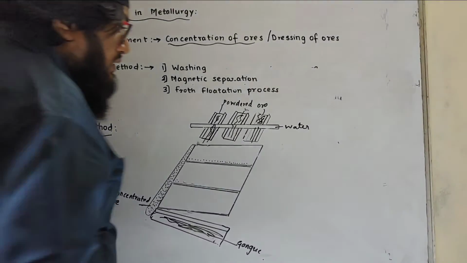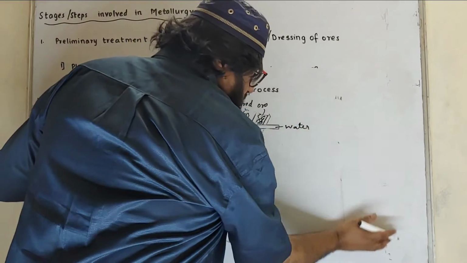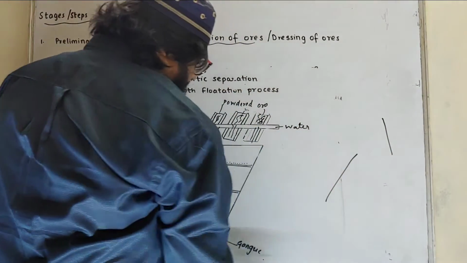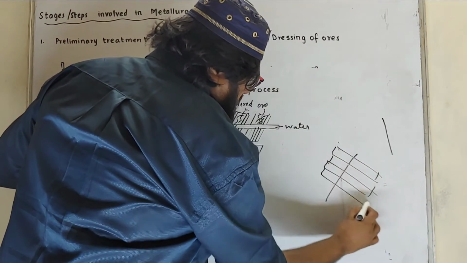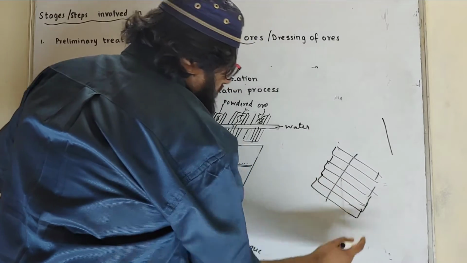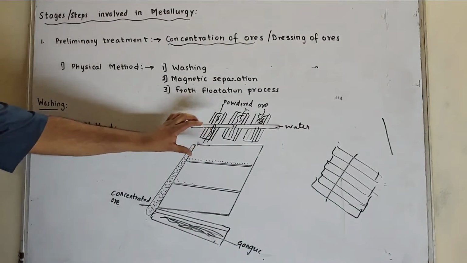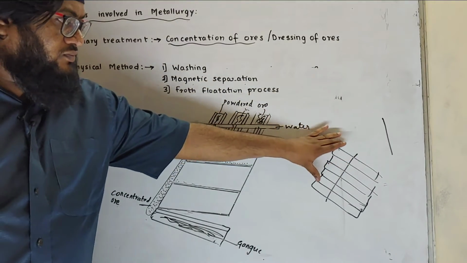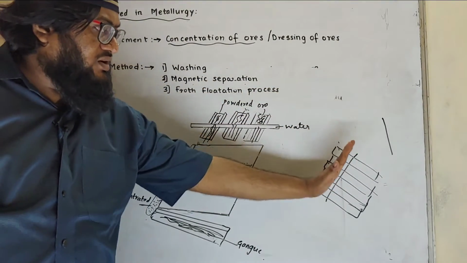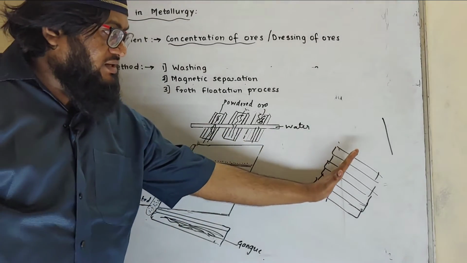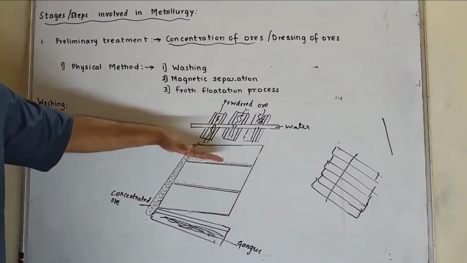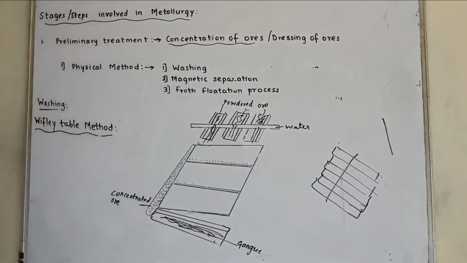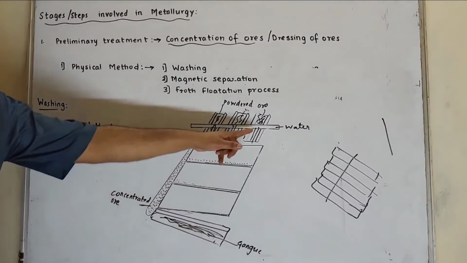What does it mean? This is a straight surface, and this is inclined. These wooden riffles are small planks of wood. They are fixed on an inclined surface this way. Then the table is kept vibrating continuously. Powdered ore is introduced from here and water is also introduced.